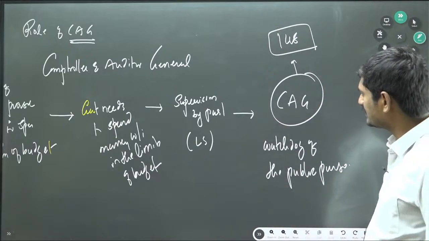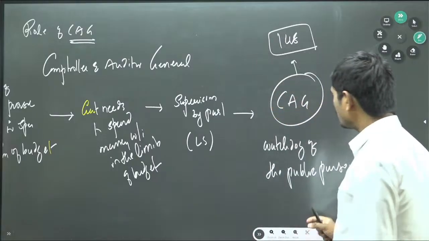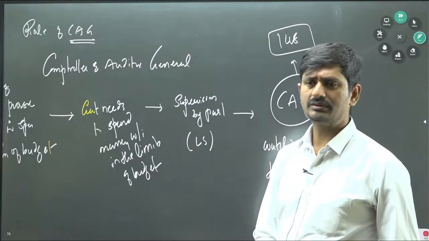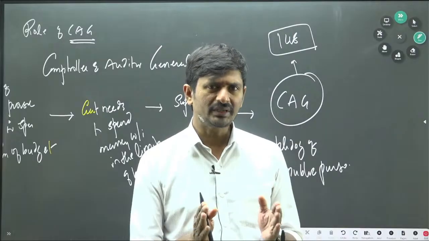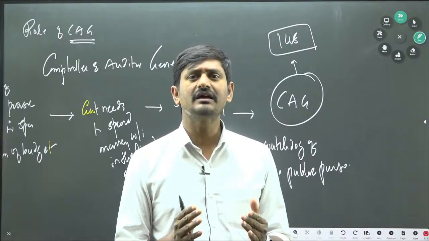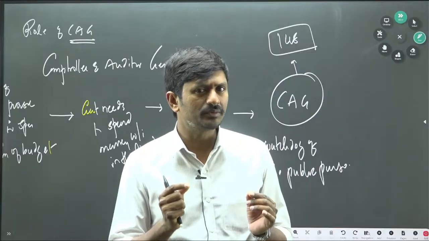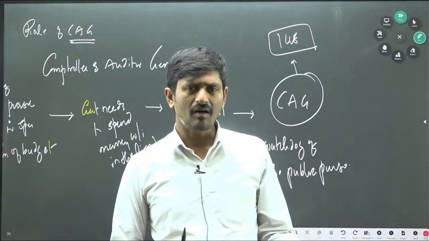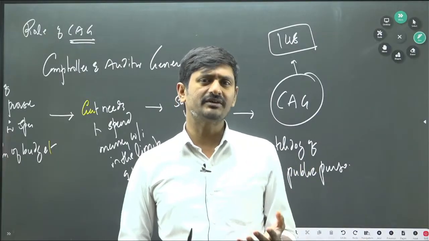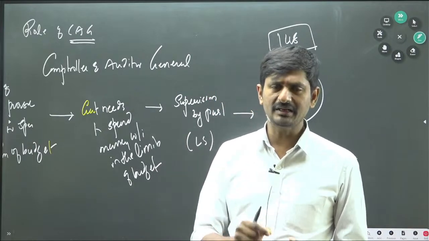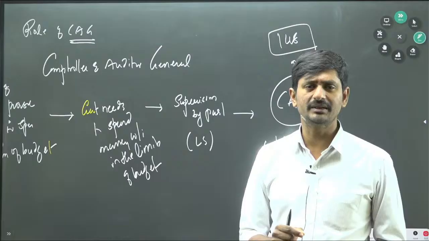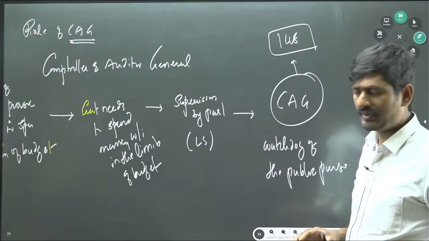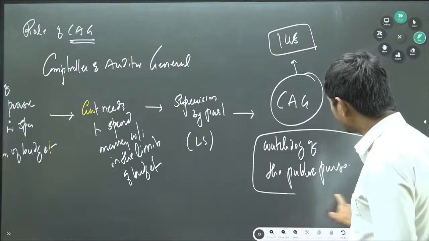This means the CAG audits the public finances, both the appropriation accounts as well as the finance accounts, to check whether the government is spending the money within the limits of the budget and with respect to the purpose designated in the budget. It examines whether the purpose is served and the legal aspects of the budget are fulfilled, whether the government is spending as per the sanctioned amount. This is how the CAG is an important agency on behalf of Parliament. That is why it is called the watchdog of the public purse.